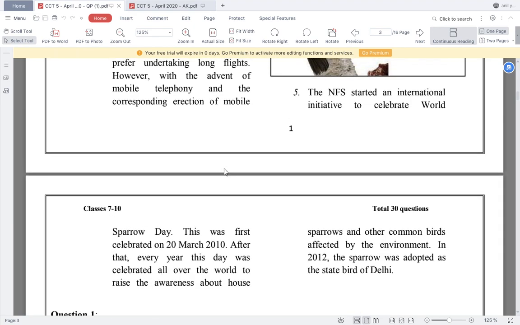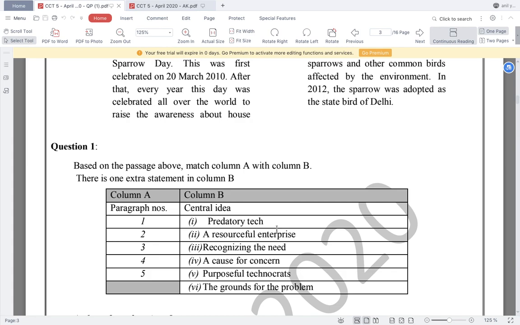What does it contain? The NFS started an international initiative to celebrate World Sparrow Day. This was first celebrated on 20 March 2010. After that, every year this day was celebrated all over the world to raise the awareness about house sparrows and other common birds affected by the environment. See this line seems to be very important. It was celebrated to raise the awareness about house sparrows and other common birds. In 2012, the sparrow was adopted as the state bird of Delhi. So clearly, it is a resourceful enterprise.